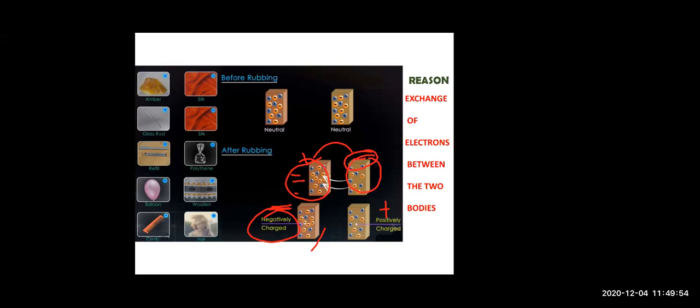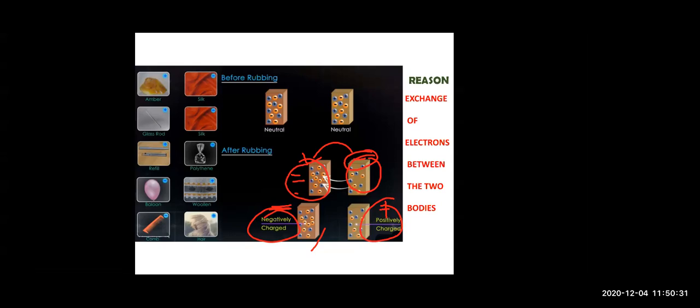And this object lost electrons, right, children? As it has lost electrons, it is having a deficiency of electrons. It is having a lack of electrons, fewer electrons. So it becomes positively charged. So children, charging by friction occurs when you are rubbing, there occurs exchange of electrons between the two bodies, due to which the objects get charged.